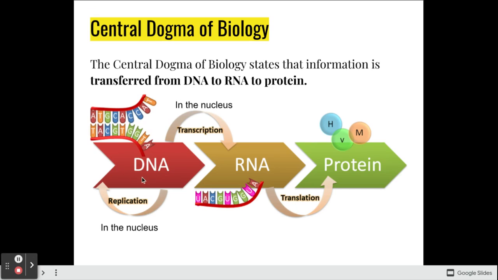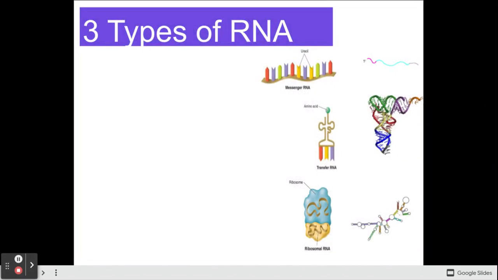We can see that DNA replication would happen in the nucleus, and we can also see that DNA transcription to RNA was also going to happen in the nucleus. And then finally, translation would happen in the cytoplasm. But we're going to focus again on DNA being converted into RNA in the nucleus.